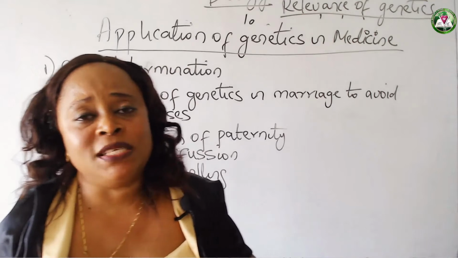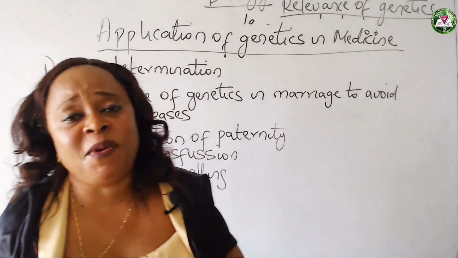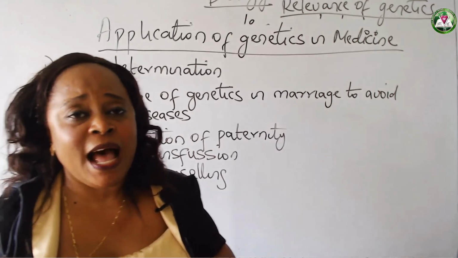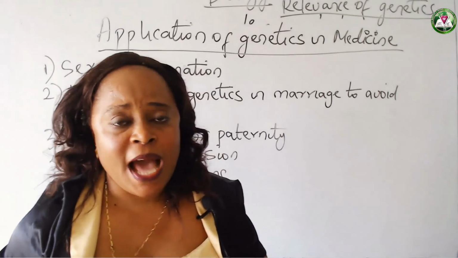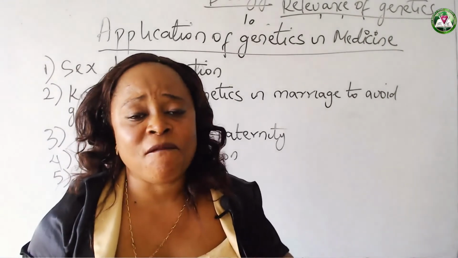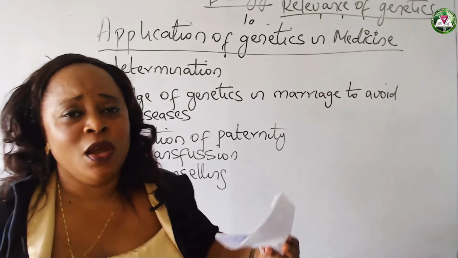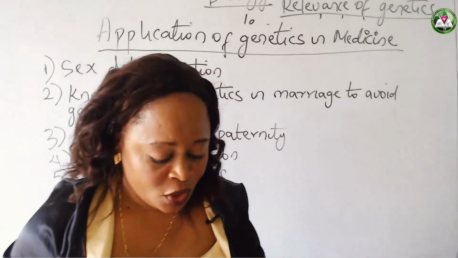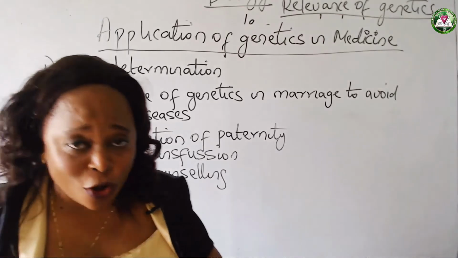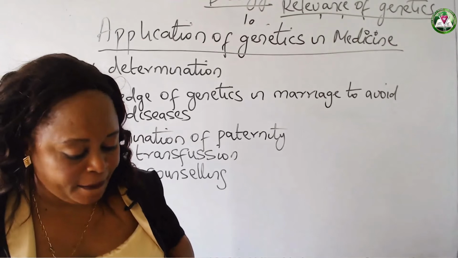For blood to be able to move through these cells, it becomes a painful experience for the individuals involved. And it's an anemic condition because at this stage you have very few healthy red blood cells in the body of the patient. It's also a condition that cannot be cured. It can only be managed over a period of time.